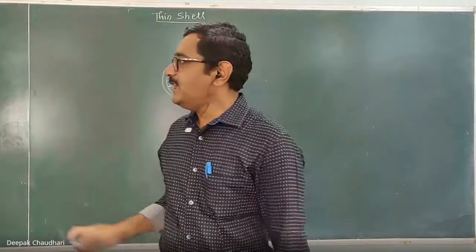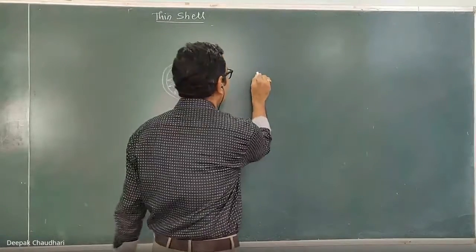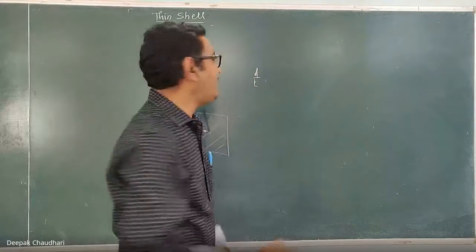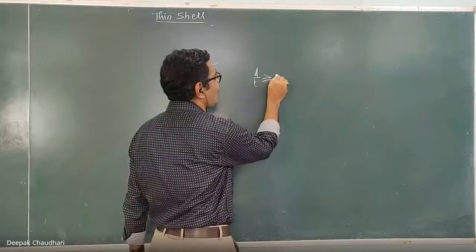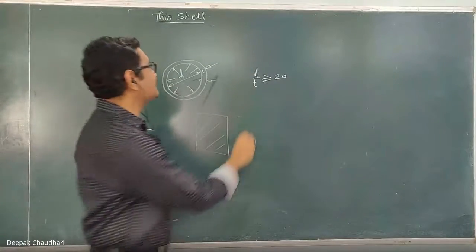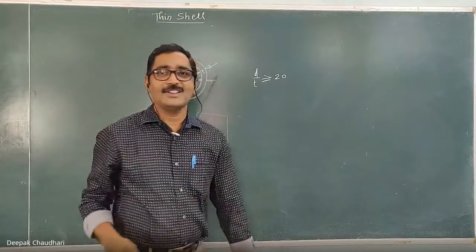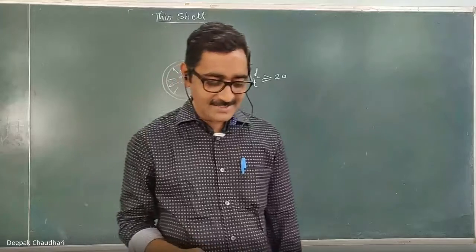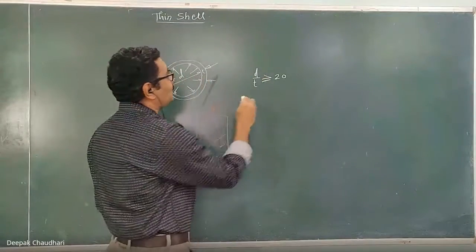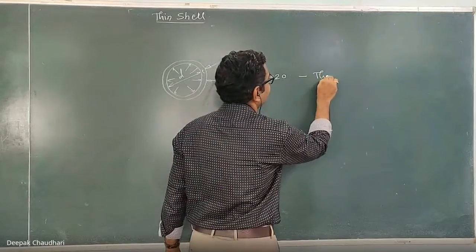So if the D by T ratio is greater than or equal to 20, we can say that it is a thin shell. When the D by T ratio is greater than or equal to 20, we can consider it as a thin shell.